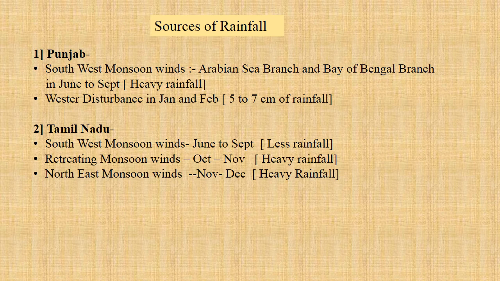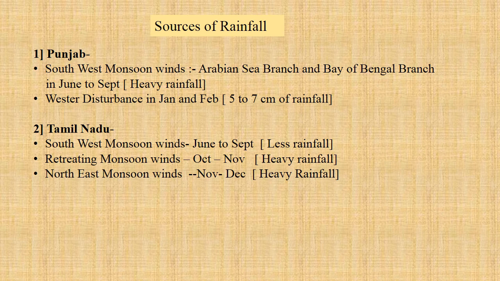Northeast monsoon winds, which are the winter season monsoon winds, give heavy rainfall to Tamil Nadu in November and December. So this was all about the sources of rainfall received in Punjab and Tamil Nadu. Let's go to the next slide.